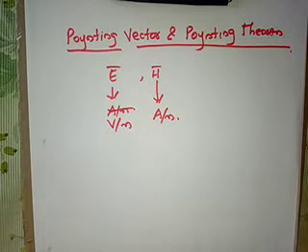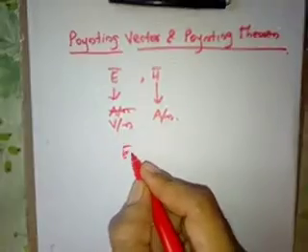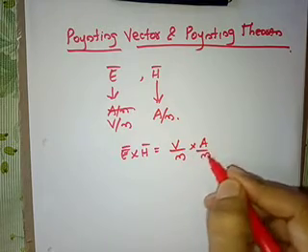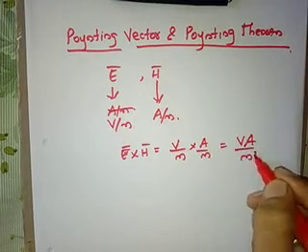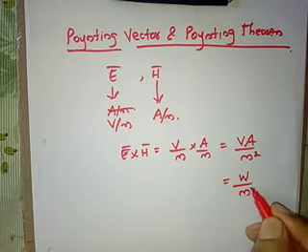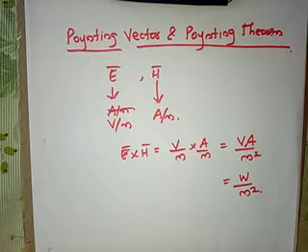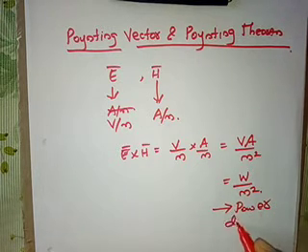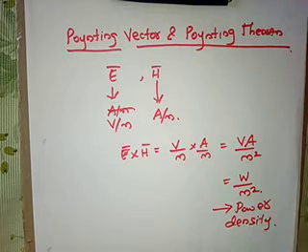Here the Poynting theorem helps us to find out the rate at which the energy is transmitted from transmitter to receiver by the electromagnetic wave. If we take the product of E bar and H bar, that is volt per meter into ampere per meter, this comes out to volt ampere upon meter square. Volt ampere is watt, so watt upon meter square, which is watt per unit area. This quantity is called power density.